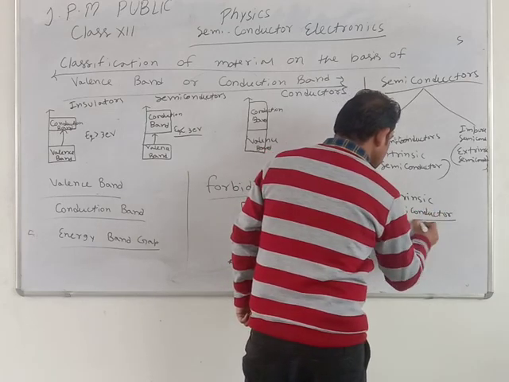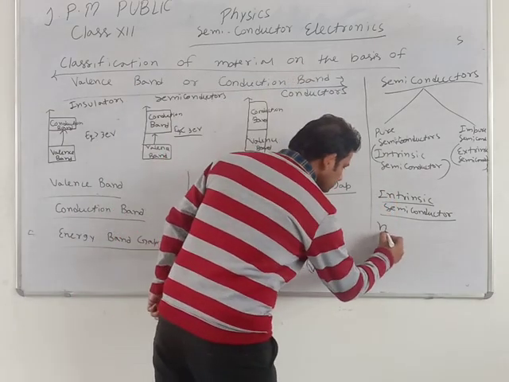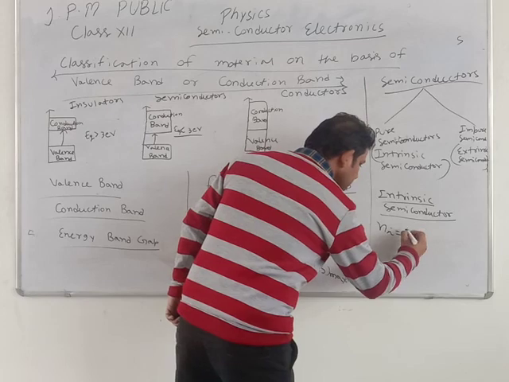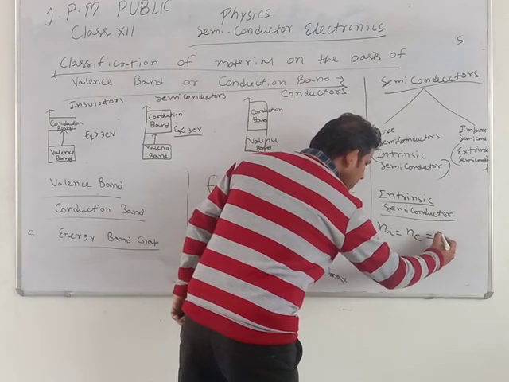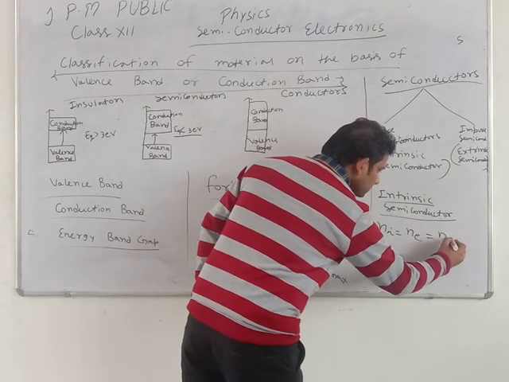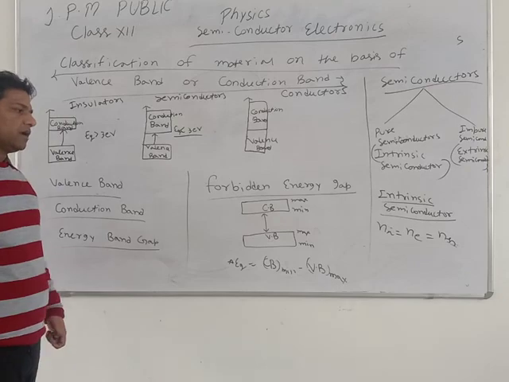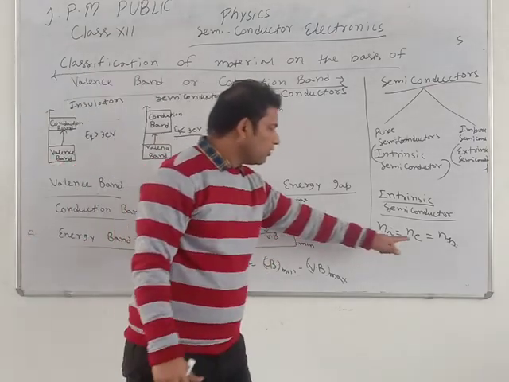In this type of semiconductor, ni equal to ne equal to nh. The number of electrons is equal to the number of holes.